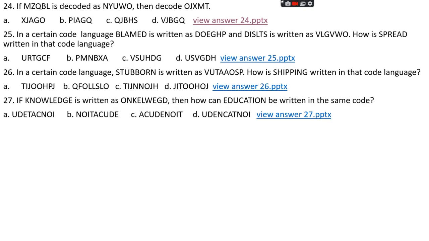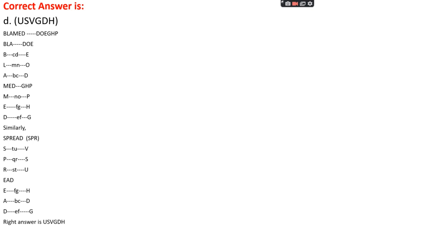Question number 25. In a certain code language, blamed is written as DOEGHP, and this LTS is written as VLGVWO. How is spread written in that code language? Option A, URTGCF. Option B, PMNBXA. Option C, VSUHDG. Option D, VSVGDH. The right answer is option D, VSVGDH.